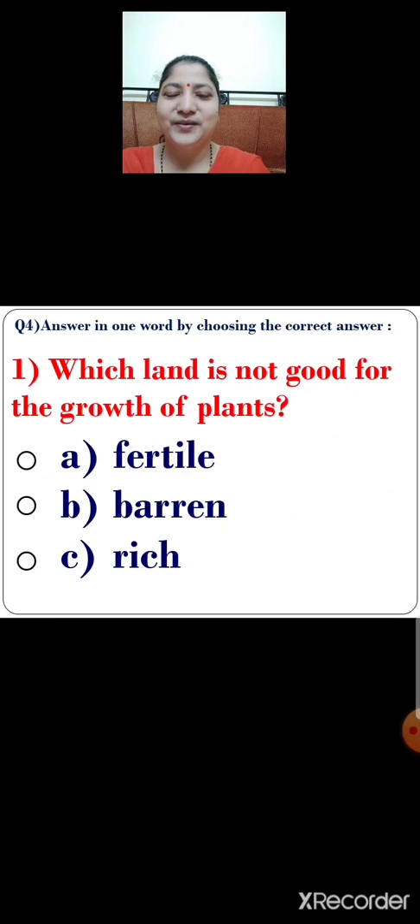Next question. Question number 4. Answer in one word by choosing the correct answer. Number 1. Which land is not good for the growth of plants? There are 3 options given below. They are option A, fertile, option B, barren, option C, rich. So children, identify the correct option.